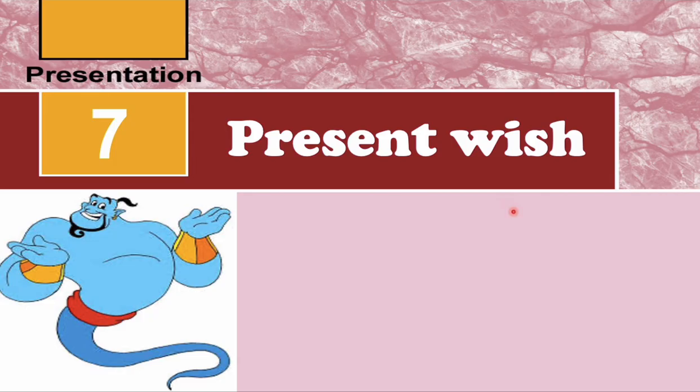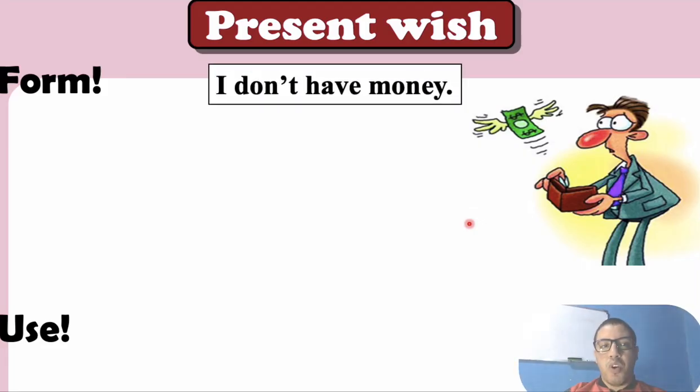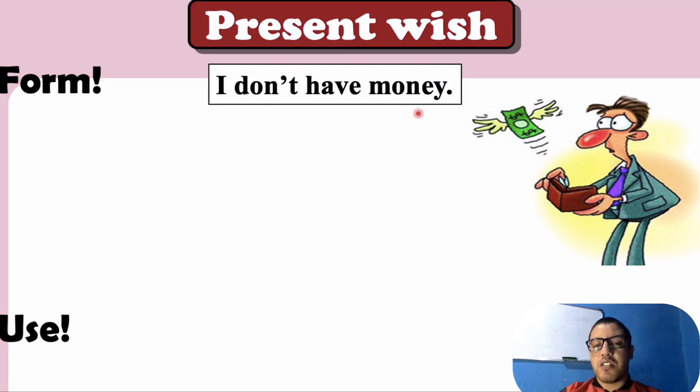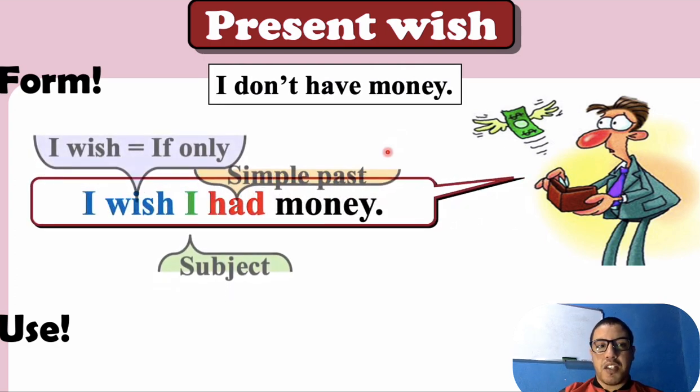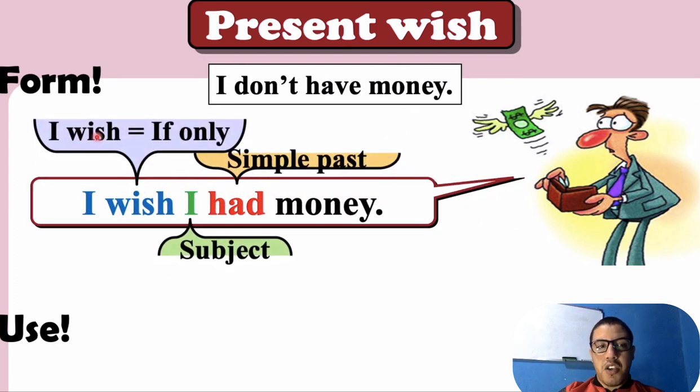Good. So today's lesson is going to be about what we call in English the present wish. First of all, let's start with the form. As you can see here, I don't have money, so this is present, right? So we want to make a wish about the present. Here the form is I wish, or if only. Sometimes we use I wish or if only.